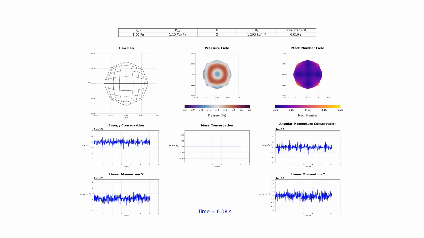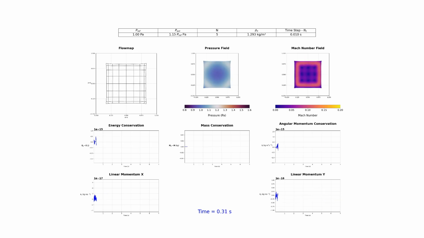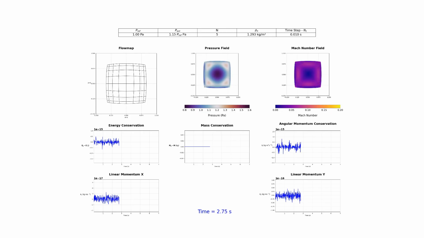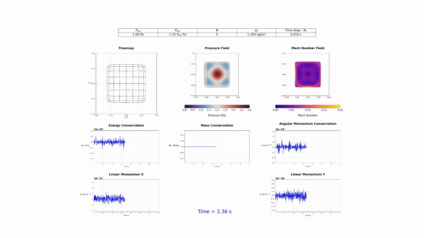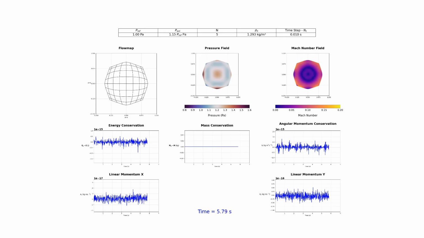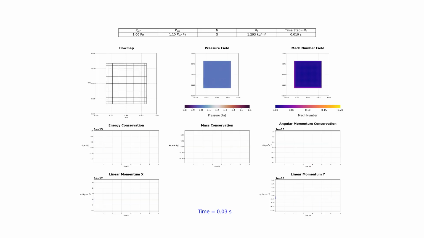Once again, I want to draw your attention to the conservation plots at the bottom. Even under these completely different physical conditions, the method demonstrates the same remarkable property. Total energy, mass, and both angular and linear momentum are all conserved to machine precision. These results validate that our formulation correctly handles pressure boundary conditions and, most critically, upholds the fundamental conservation laws of physics, and also delays the need for remeshing, which were the primary goals of this research.